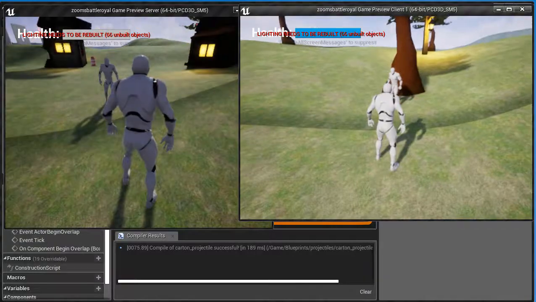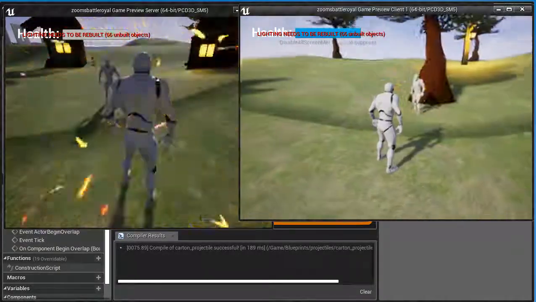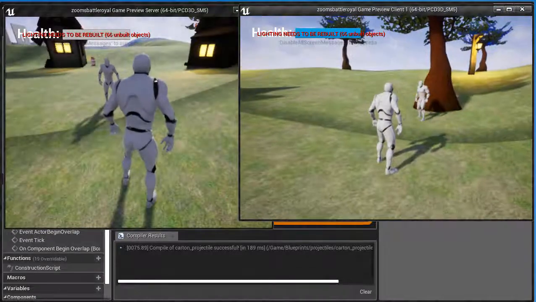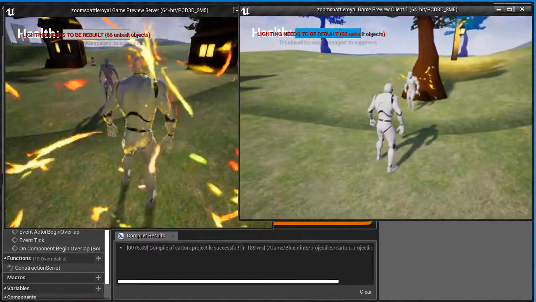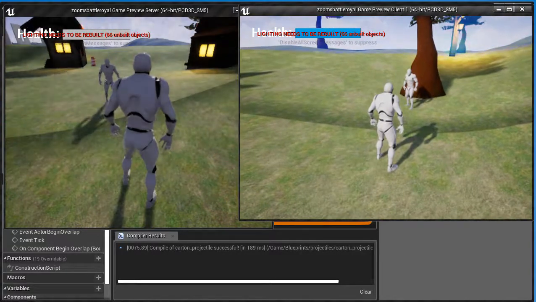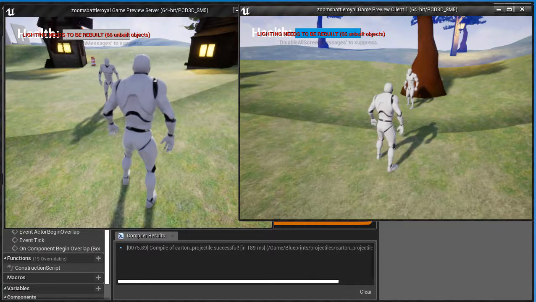All right, so I can't actually destroy him just yet. But as you can see, my particle effect is playing. The box is getting destroyed after it gets hit, and it's playing the sound. You can hear the actual sound, okay? So those are all the cool things. Remember, you can do that on each one of your projectiles.